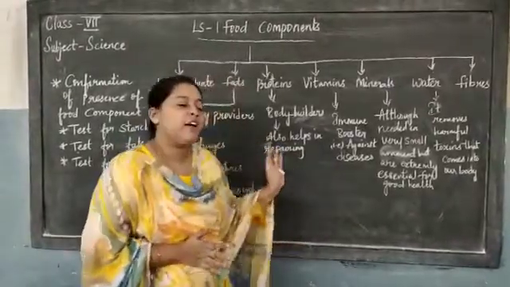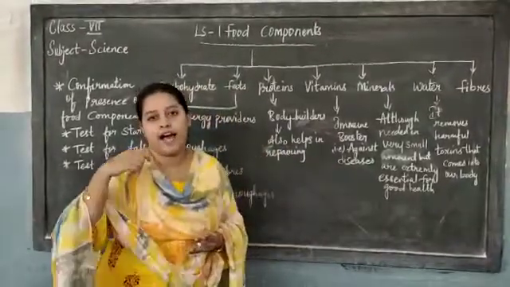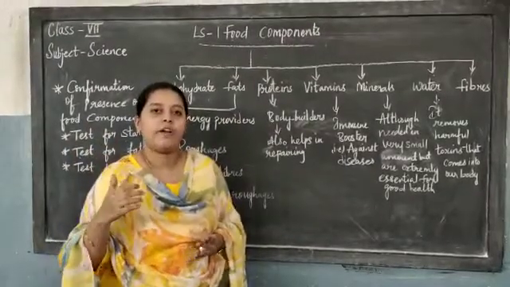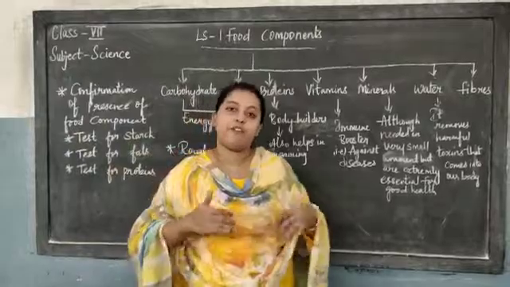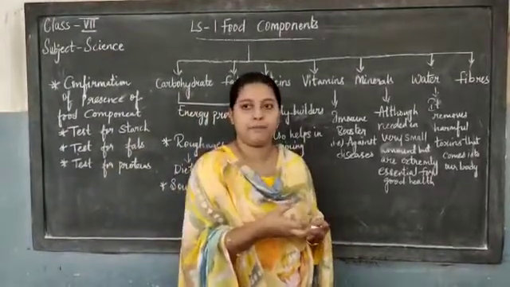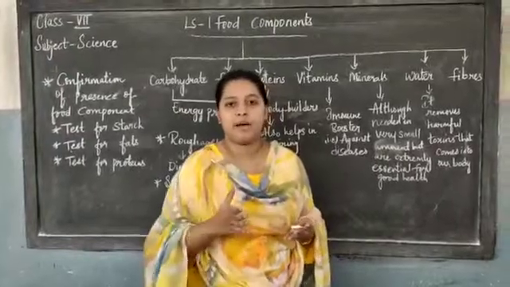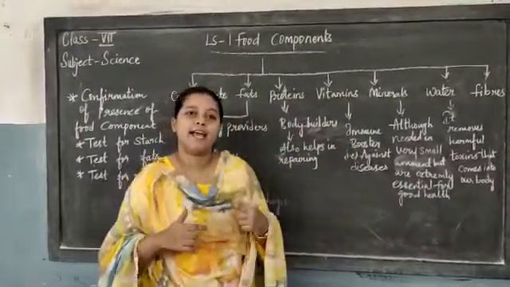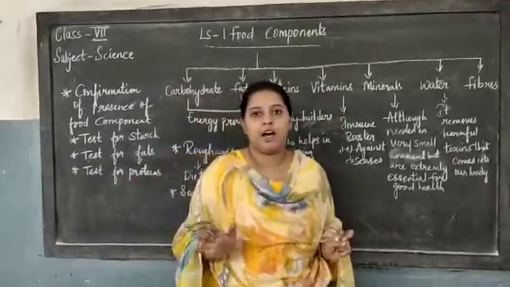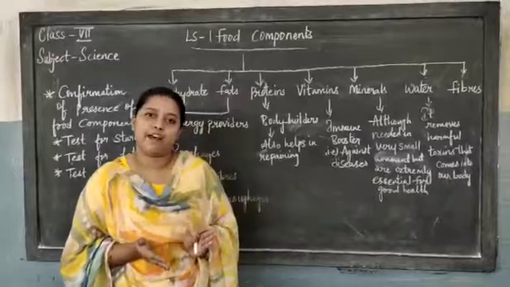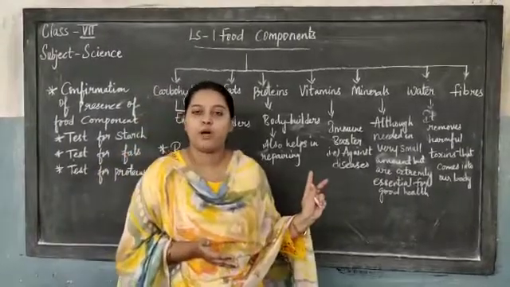So if you are having roughages in adequate quantity, if you are taking it in high quantity, it will provide bulk for your body. Then whenever you are having junk food like a piece of pizza, if you have just one piece, it will be enough for your body. This roughage will act as if your stomach is full. It is enough, you cannot have more. So in this way, you must take roughages. Roughages are very important for your body.